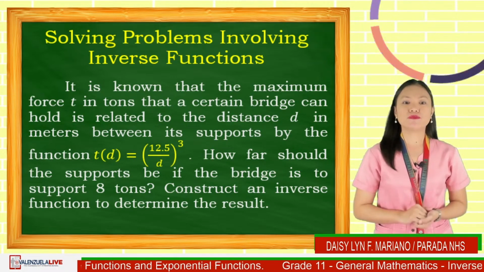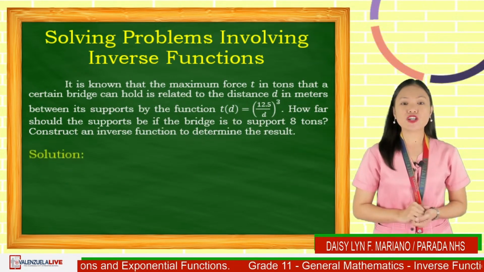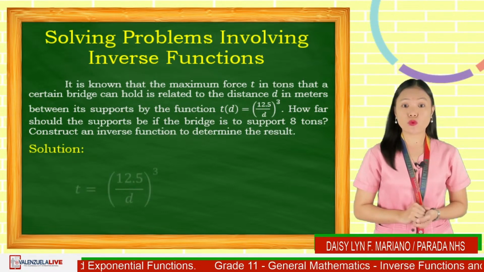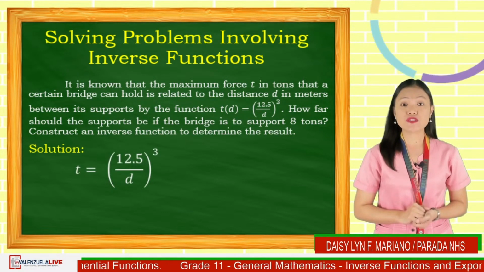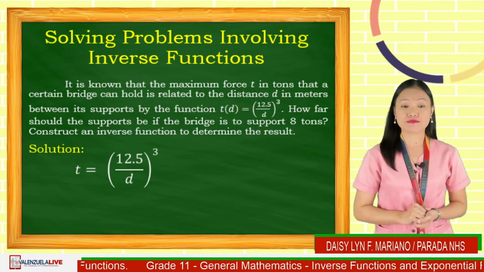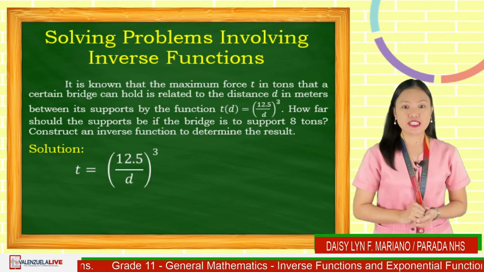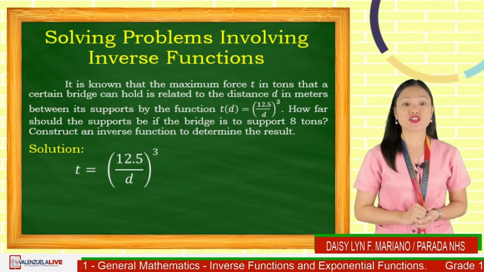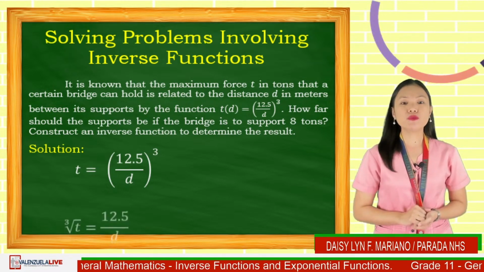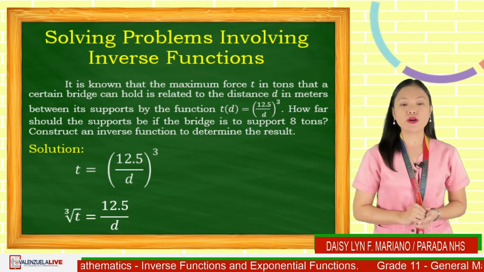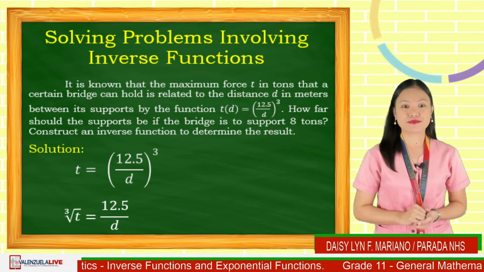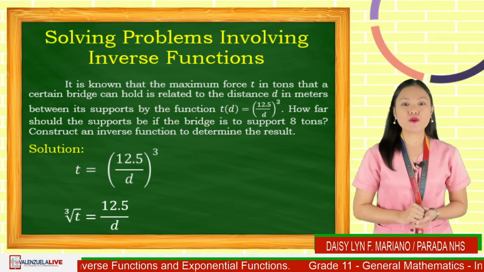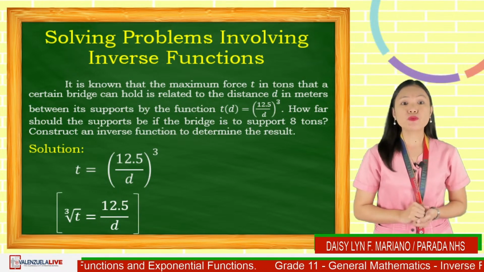For the solution, use the given function T is equal to the quantity 12.5 over d raised to 3 and solve for d. To solve for d, first get the cube root of each side of the equation. And we will get cube root of T is equal to 12.5 over d. Next, multiply both sides by d over cube root of T.